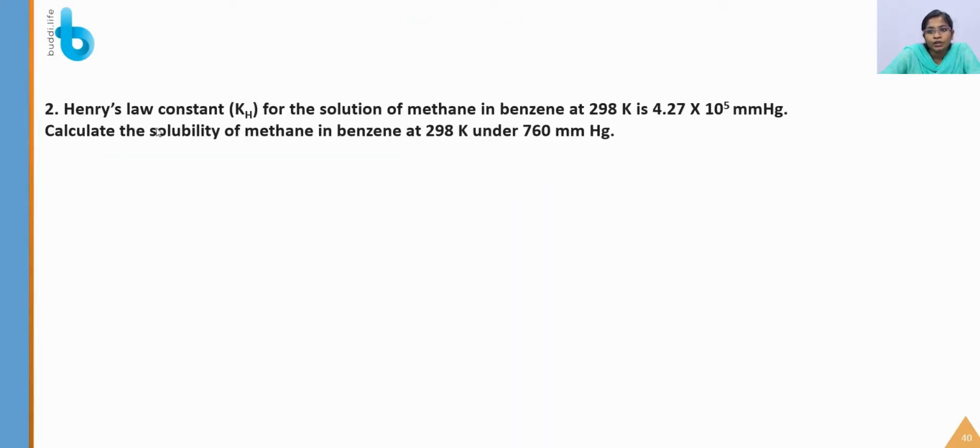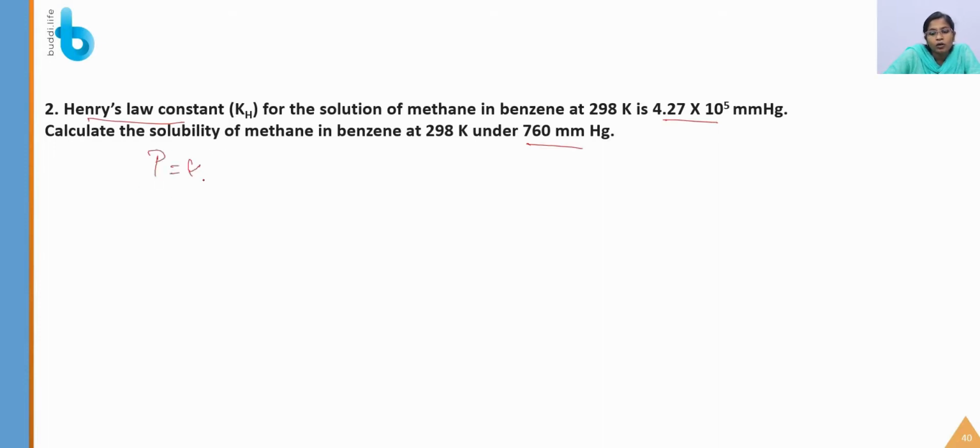So the second question is, Henry's law constant Kh for the solution of methane in benzene at 298 Kelvin is 4.27 into 10 power 5 mmHg. Calculate the solubility of methane in benzene at 298 Kelvin under 760 mmHg. They have given the pressure and also the Kh value. They have also mentioned it is Henry's law constant, so it is based on Henry's law.